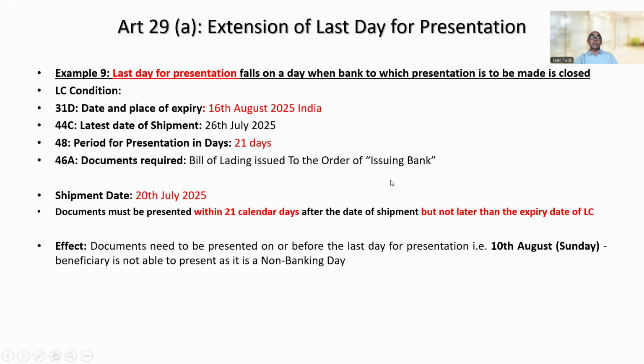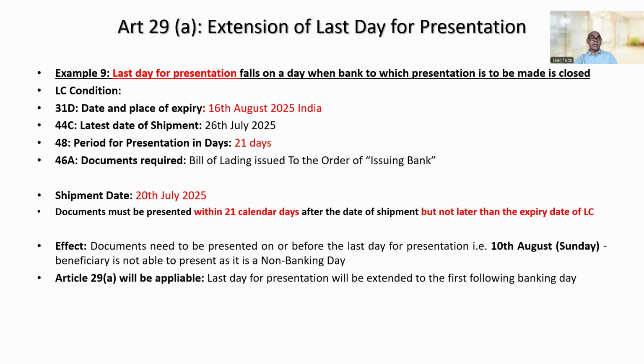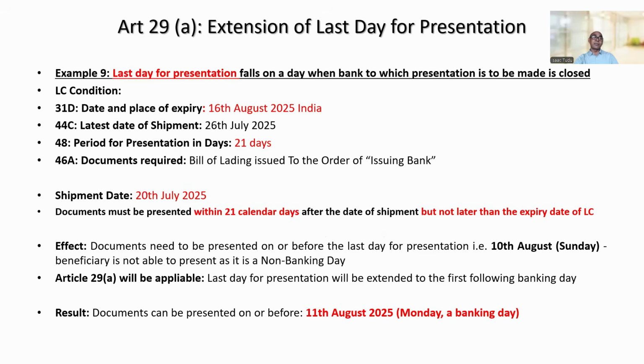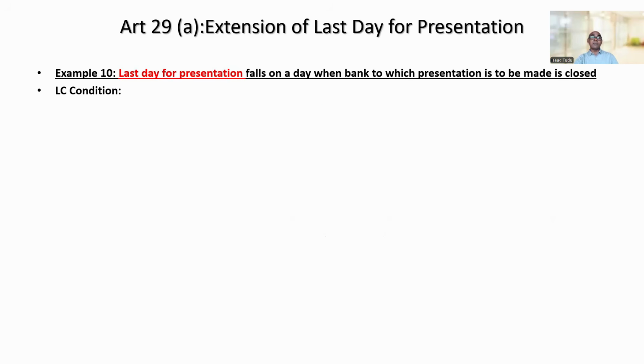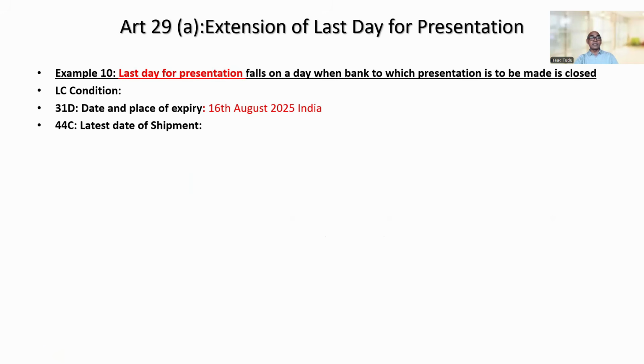So if you calculate, you will find 21 calendar days after 20th July, you will get the date 10th August, which is Sunday, non-banking day. Beneficiary is not able to present the document, so apply UCP Article 29A. Last day for presentation of documents will be extended to the first following banking day. So result, documents can be presented on or before 11th August, which is Monday, a banking day. Fine. Few more examples we can take. This is the last example we are taking here.